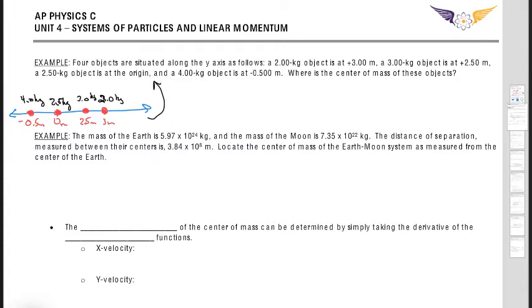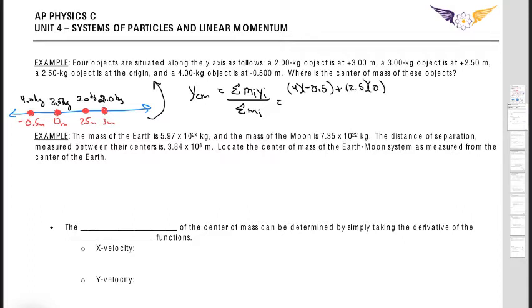So if I want to find the y coordinate of the center of mass, all I have to do is sum of m_i y_i over the sum of the mass. That's basically going to be 4 times negative 0.5, and make sure you account for the negative sign. This is the interesting one, the 2.5 at 0 meters.